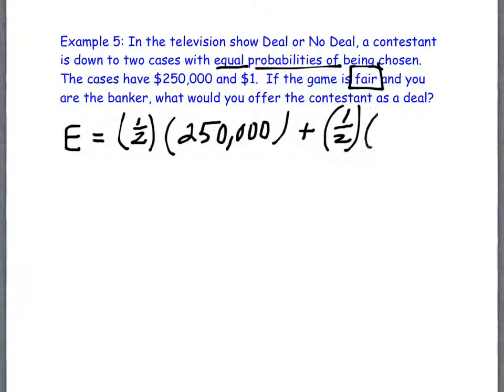$1, yes. All right, so we're going to calculate the expected value of what we would expect the banker to offer us, more or less, if we were playing the game and the game were quote-unquote fair. What would you get?